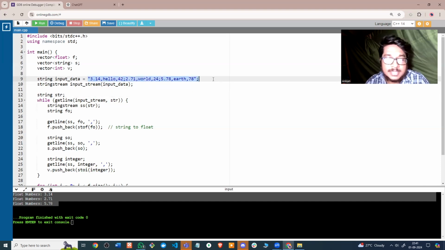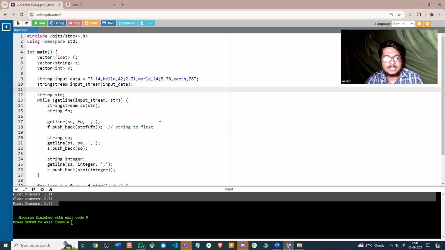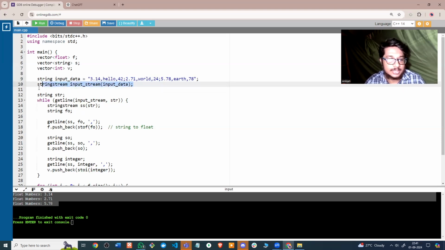You can simply separate by semicolons first. You'll get each segment, and then you can separate that single segment further to get this, this, and this. That will be much simpler because you won't need a stream in that case. You can just take the whole string and divide it.